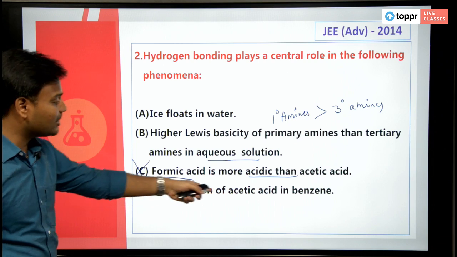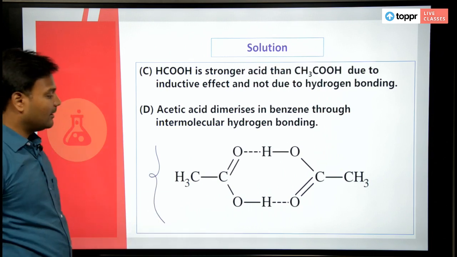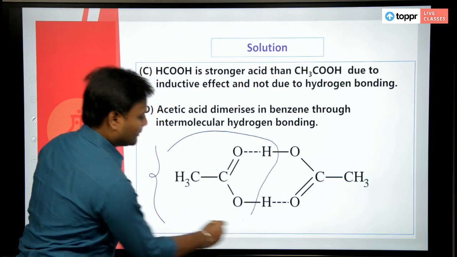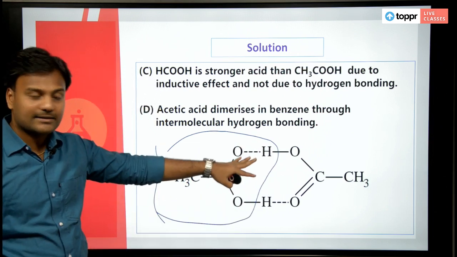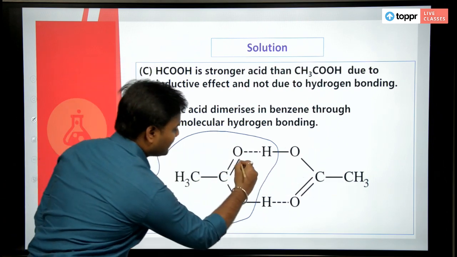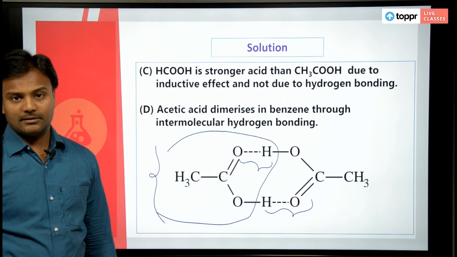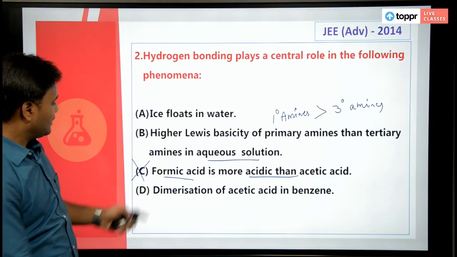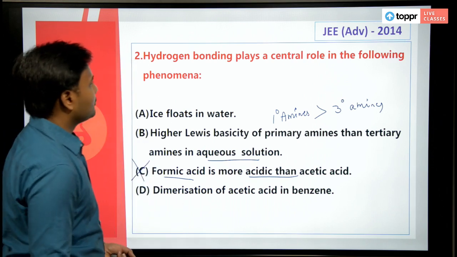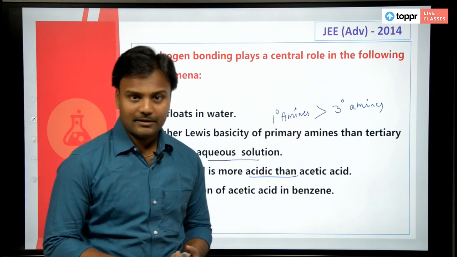And the last one, dimerization of acetic acid in benzene. Yes, dimerization, the structure. This is one acetic acid molecule, this is the structure of another acetic acid. When they both dimerize, there is a hydrogen bond between the 2 acetic acid molecules. So, except option C, A, B and D are the right answers. This is the question asked in JEE Advanced 2014, of course very simple, a bit logical.